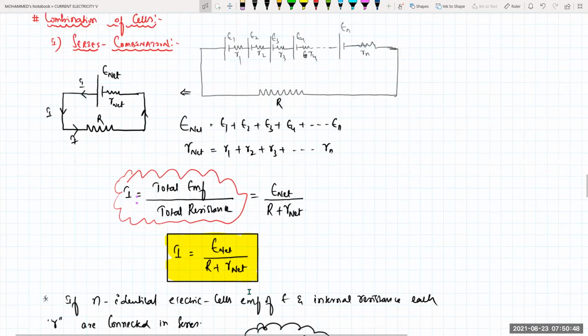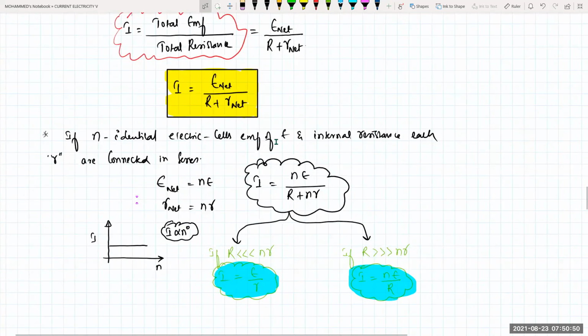If n identical electrical cells of EMF E and internal resistance r each are connected in series, then E net will become how much? N into E. And R net will become N into r for similar cells. So I will be equal to N into E divided by capital R plus N into r.